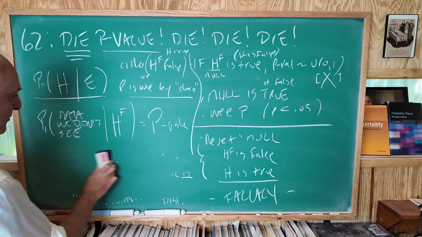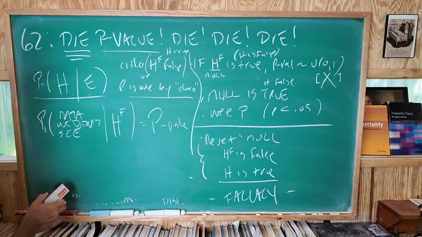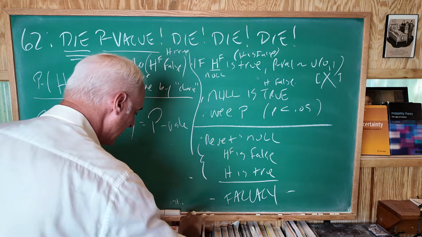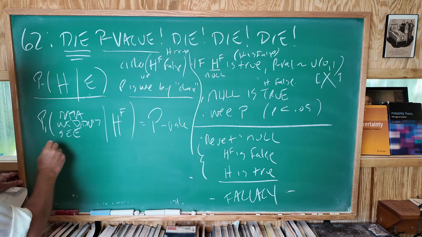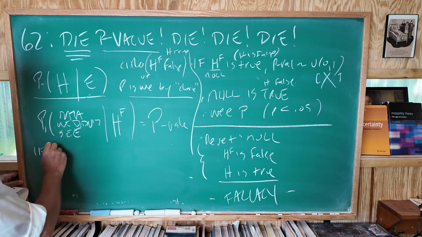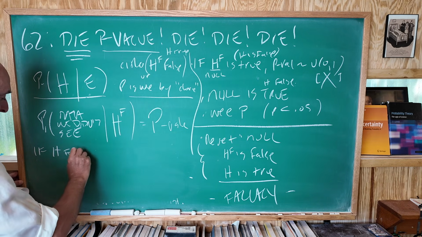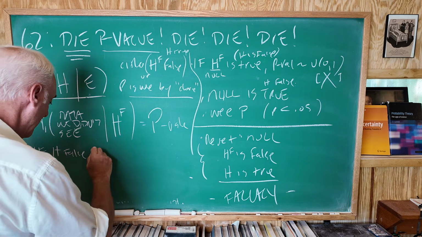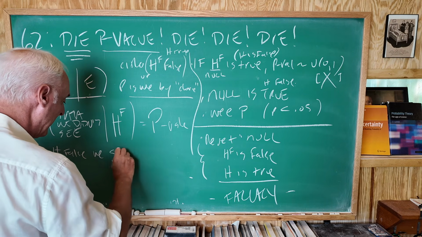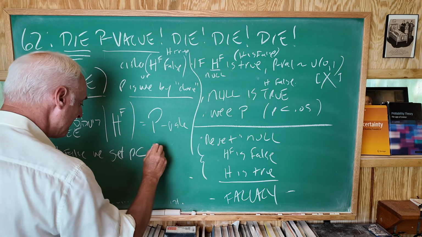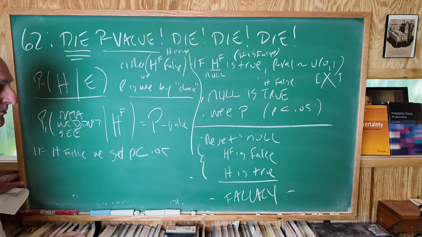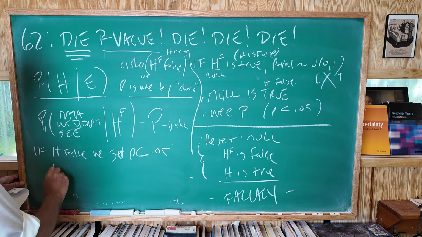Let's change our first premise right here. We're going to say if H is false, H false. That's another way of saying this. We get P less than magic number. Okay? Now we're going to assume H is false.